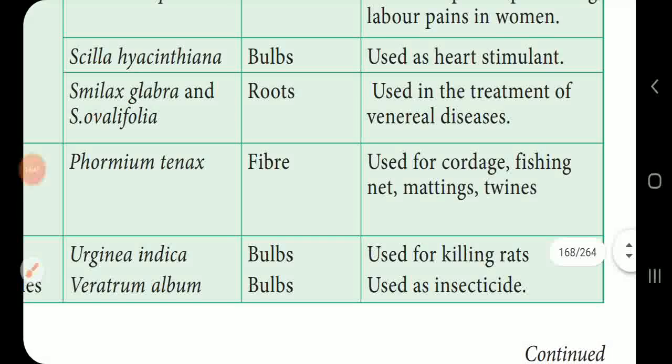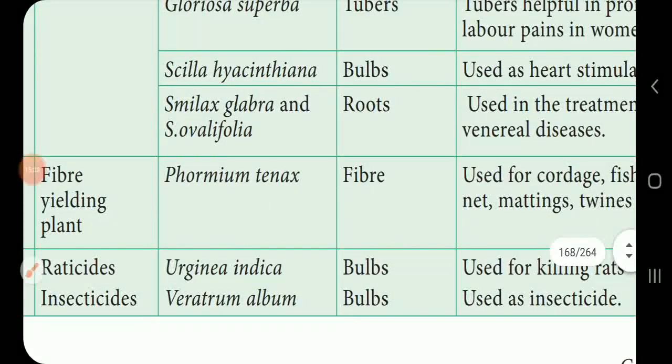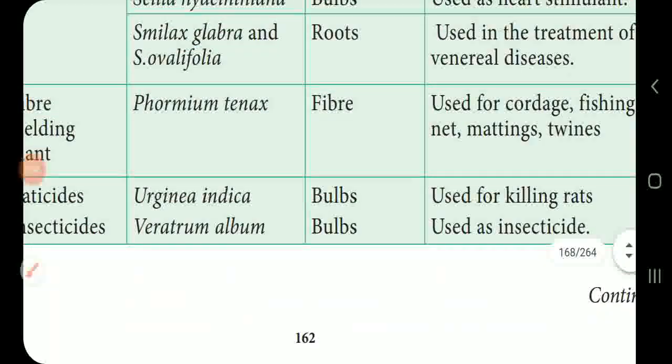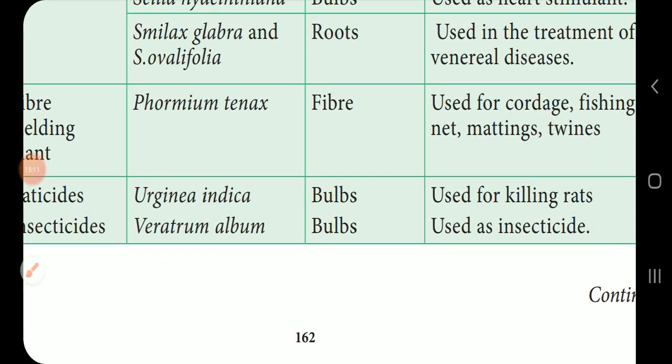All these materials we get from Phormium tenax fibers. And then Urginea indica and Veratrum album, the bulbs are very useful as rodenticides or insecticides, used to kill rats and insects. Rats can be killed using the bulbs of Urginea indica and Veratrum album.